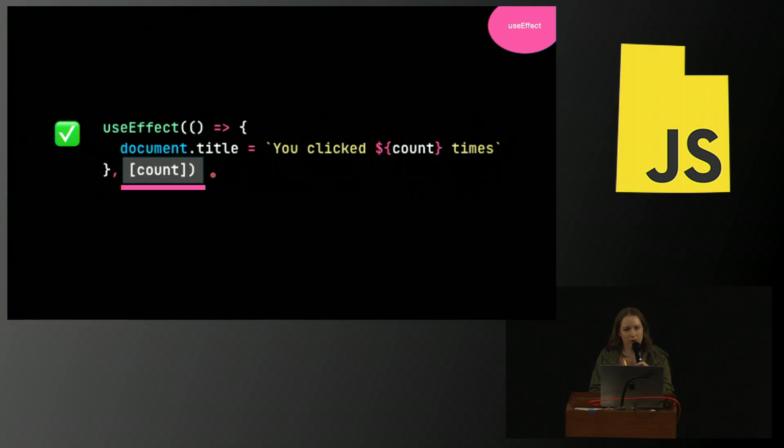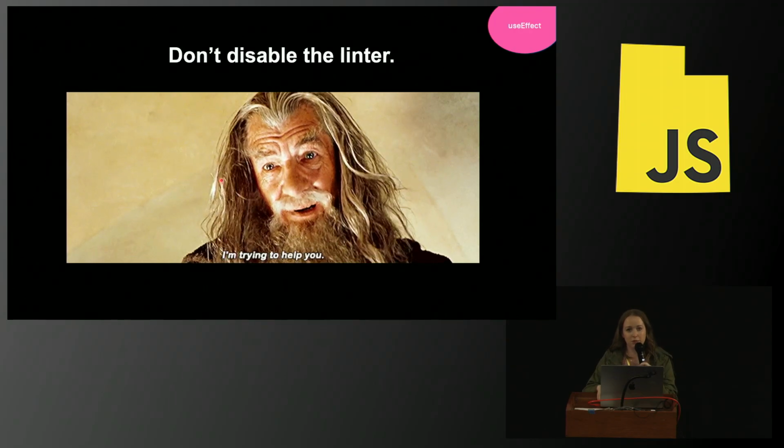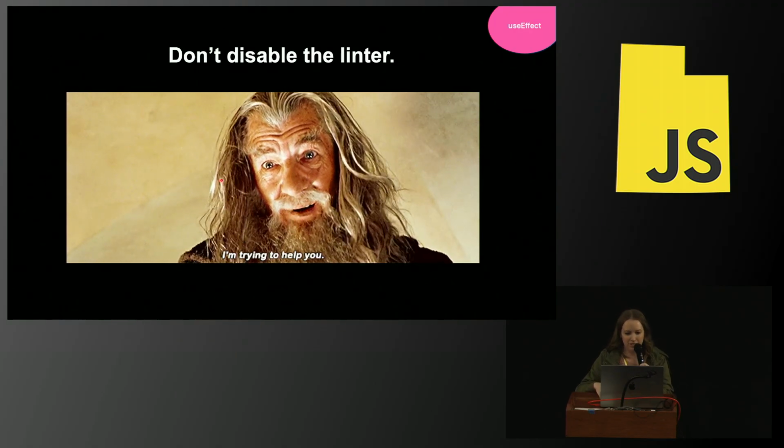And typically, if you have to remove items from your dependency array, then you have bigger problems on your hands. And while you might perfectly understand how your code works, the next developer in there who doesn't understand why things aren't updating as he expects them to will be confused, and it'll cause issues. So please don't disable the linter.